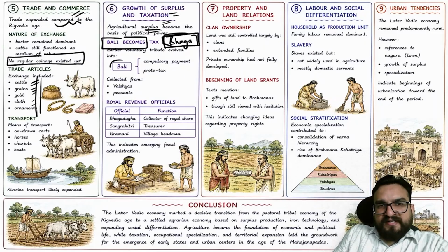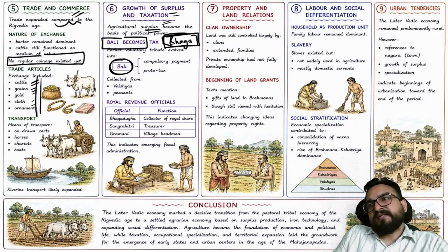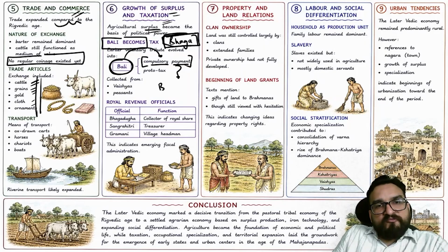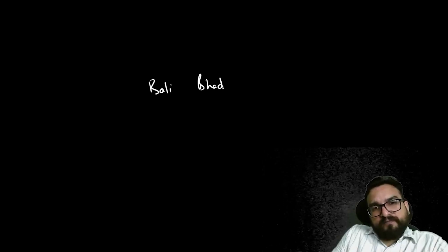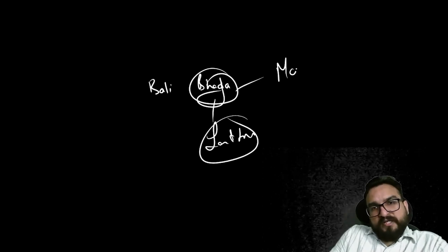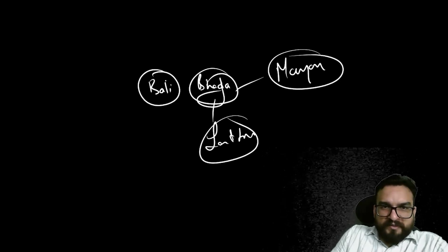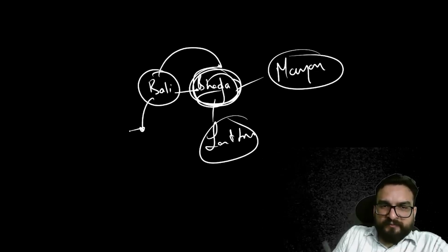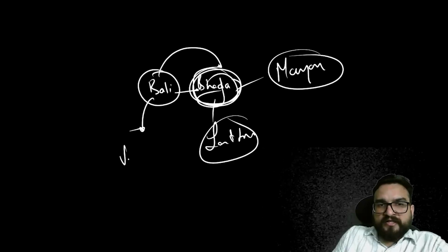Okay, and there is a debate on bali, that it became compulsory payment in the later Vedic age. Though when they say later Vedic age, it became compulsory payment in the form of bhag in Maurya. So Maurya had a separate tax, bhag. Look, there are three things here, bali and bhag. Bhag is basically land tax, which became prominent in the Mauryan administration. It might be possible that later bali was related to this bhag. This is one debate, and bali was a separate thing altogether, that is voluntary offering.